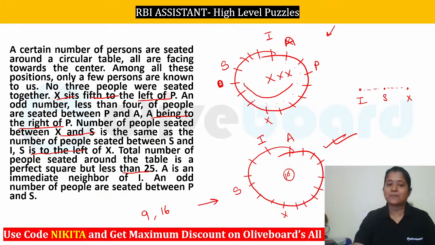This one is absolutely fulfilling all the criteria here. If you check out for I here towards the immediate left of A, you will again see that we will not be able to fulfill all the criteria here, right? So this is going to be the final answer that you guys will be getting. Absolutely Sakshi, 16 it is. I hope this is clear to everyone. Please let me know, do we have any doubts in this particular question? Everybody clear? So a very easy question to start with. ठीक है, बहुत easy सा question था.